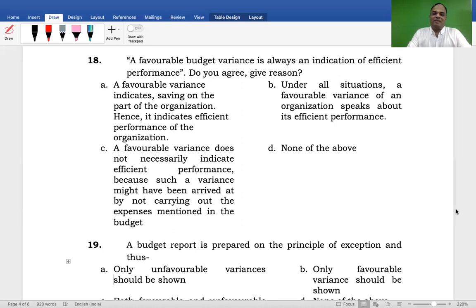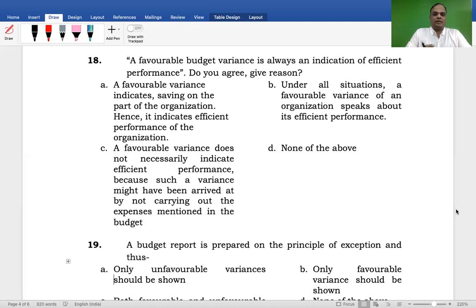A favorable budget variance is always an indication of efficient performance. Do you agree? Give reason. Favorable budget variance only for efficiency, do you agree or not? For that, A, a favorable variance indicates savings on the part of the organization. Hence, it indicates efficient performance of the organization.